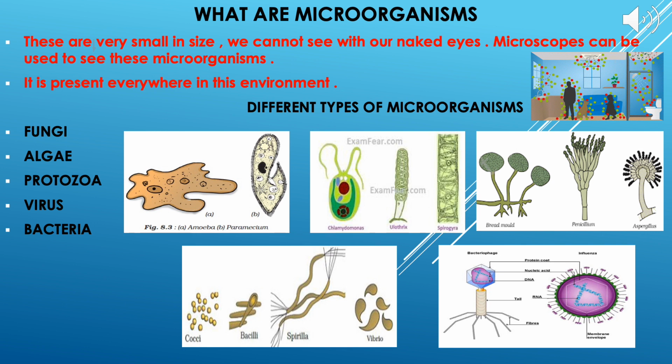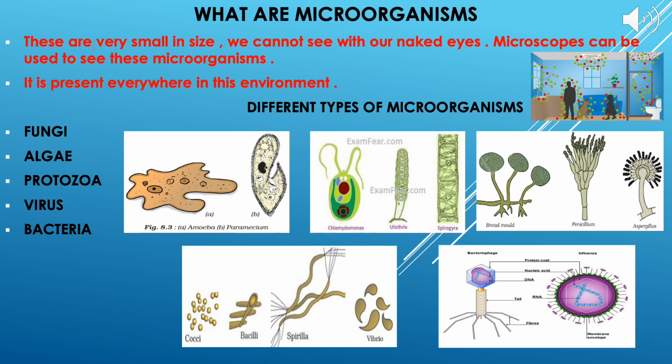Now, how many types of microorganisms are present on this earth? We categorize the different microorganisms into basically 4 groups, and the 5th group is virus. First of all, we will discuss fungi. The fungi are the microorganisms which lack chlorophyll. So, if they don't have chlorophyll, they are unable to do photosynthesis. Hence, they depend upon other organisms for their food.